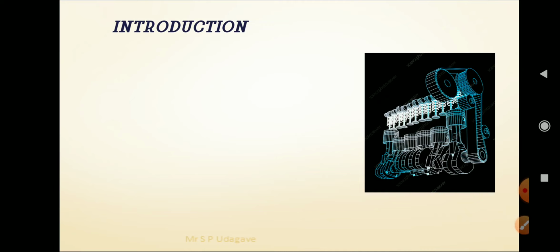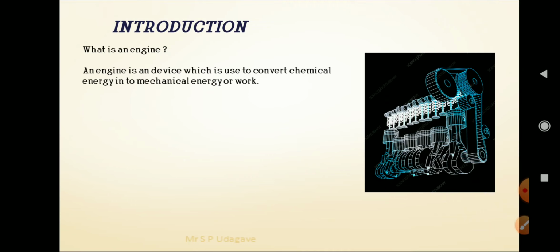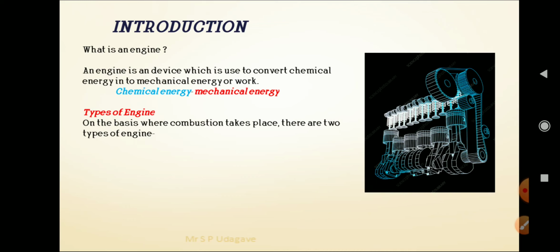Introduction. Let us see the definition of engine. The engine is a device which is used to convert chemical energy to mechanical energy or work. Specifically, chemical energy is converted into mechanical energy inside or outside the cylinder. We can classify the types of engines on the basis of where the combustion takes place.